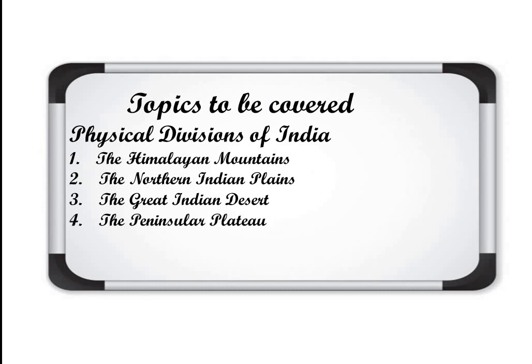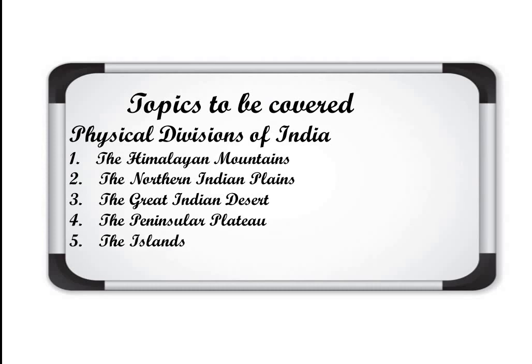Then the Peninsular Plateau. In the previous lecture we have already covered the meaning of peninsula, the land mass that is surrounded by water from 3 sides, and we had taken the example of India only. So that Peninsular Plateau we will discuss here.